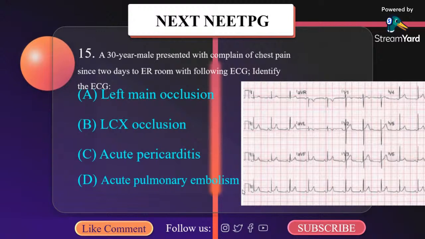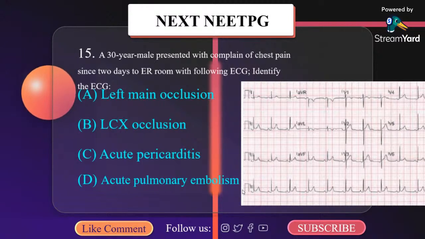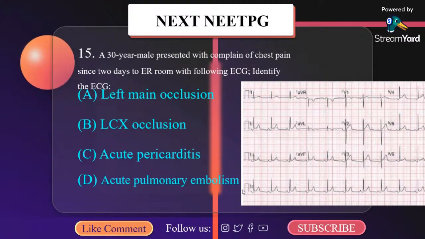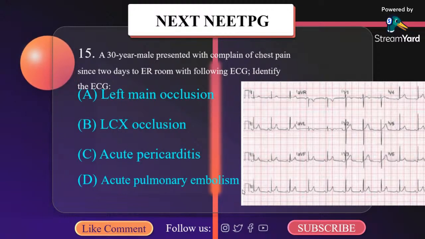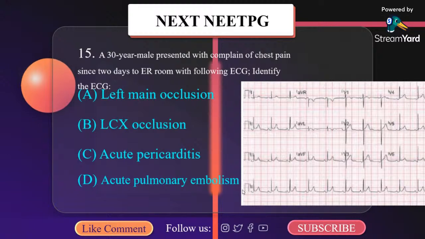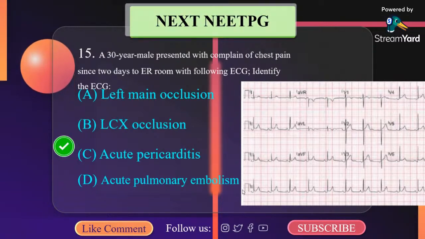ST segment is concave upwards and PR segment is depressed. T wave inversion with or without ST segment depression. The correct answer here is acute pericarditis.